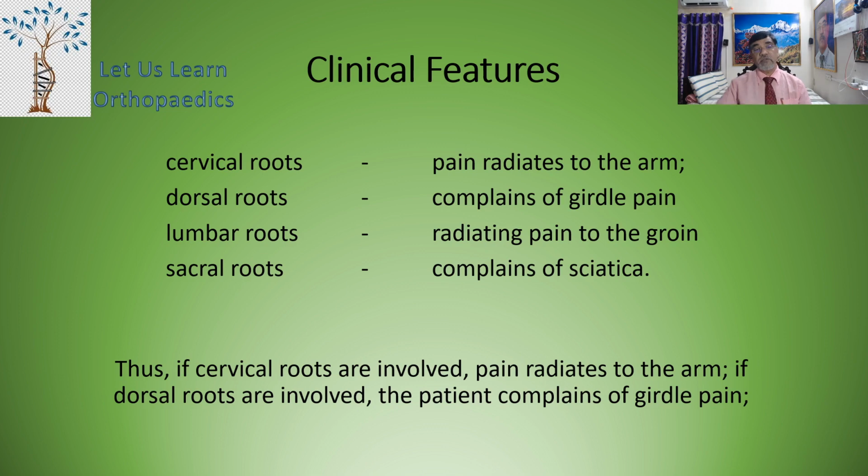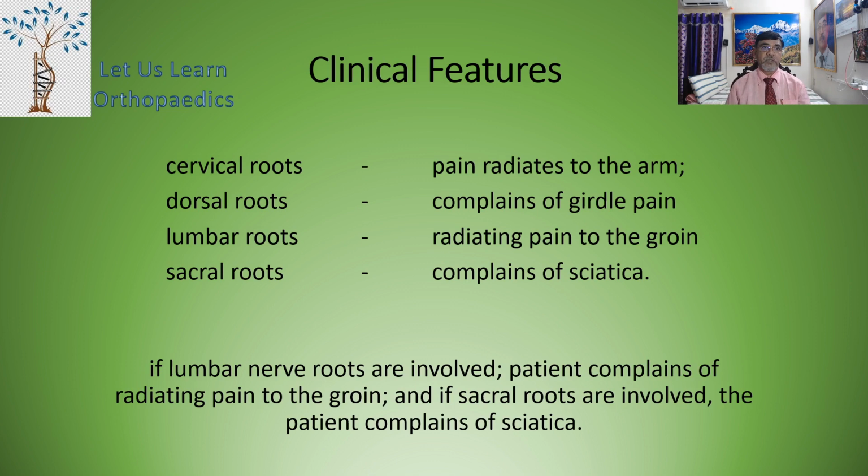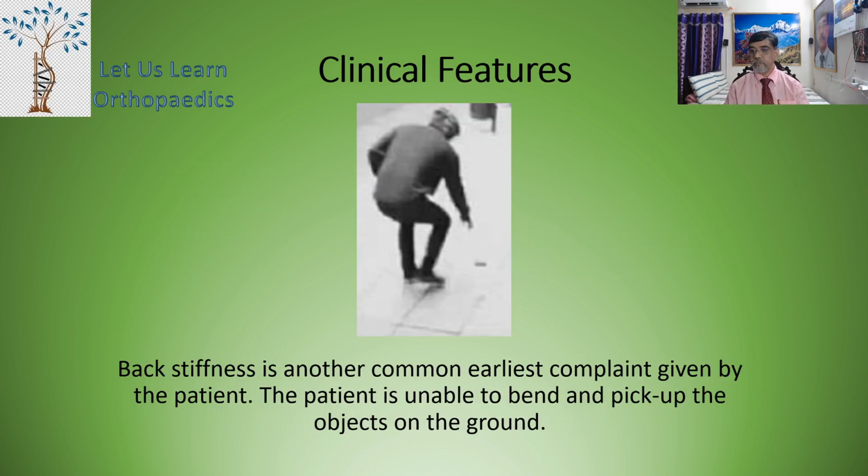Now thus if the cervical roots are involved, pain radiates to the arm. If the dorsal roots are involved, the patient complains of girdle pain. And if the lumbar roots are involved, the patient complains of pain radiating to the groin. And if the sacral roots are involved, the patient complains of sciatica. Back stiffness is another common complaint, the earliest complaint given by the patient.